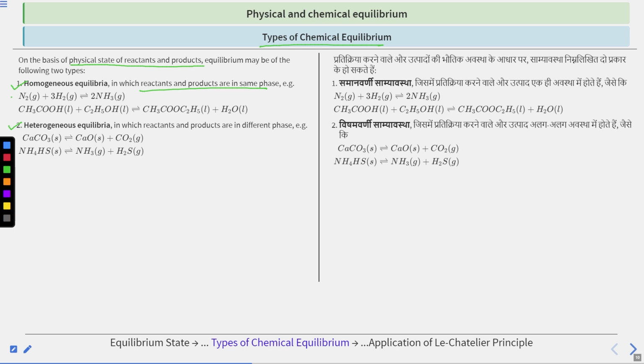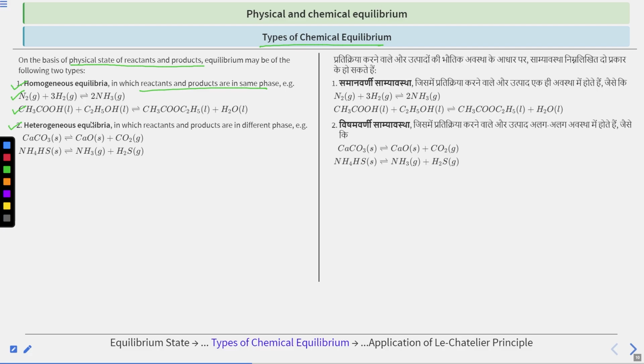For example, there is the process of production of ammonia, N2 plus 3H2 giving 2NH3. You can see here that the reactants and the product are in the same state, the gaseous state, right? So it is an example of homogeneous equilibrium. Next is CH3COOH, acetic acid in liquid state, plus C2H5OH, ethanol in liquid state, giving CH3COOC2H5 plus H2O. You can also see here that all the products and the reactants are in the same phase, the liquid state, right? So these are examples of homogeneous equilibrium.